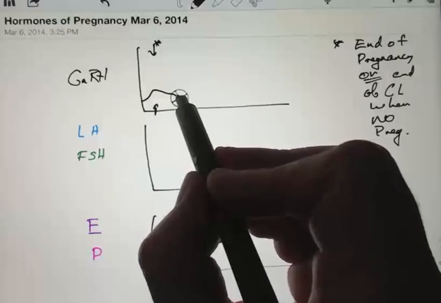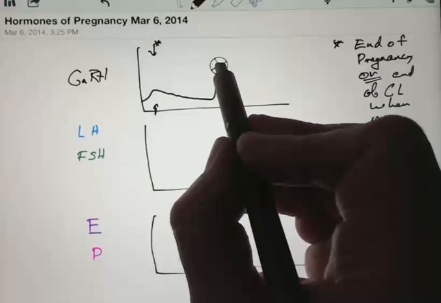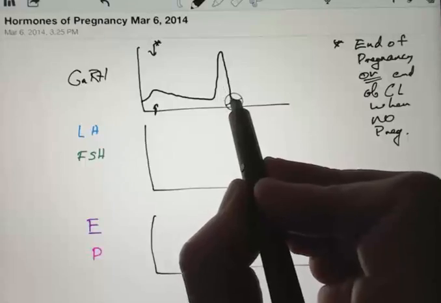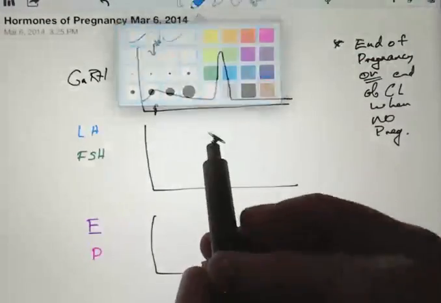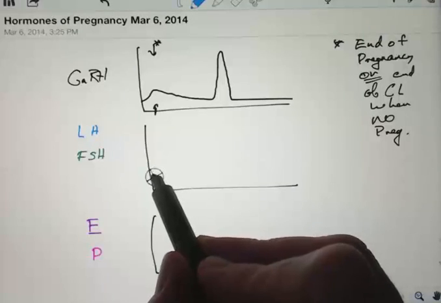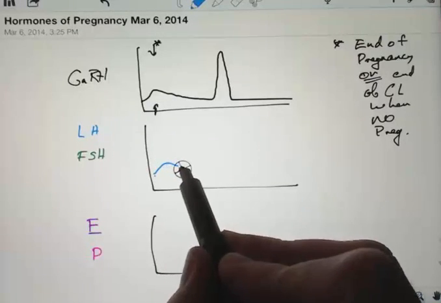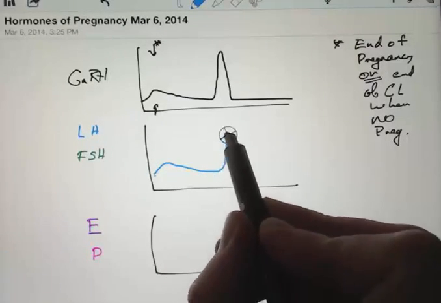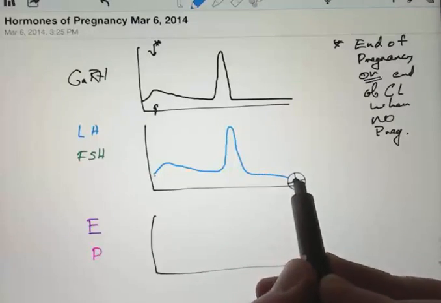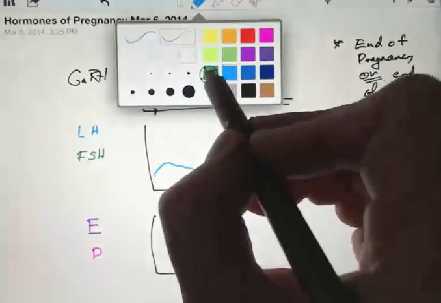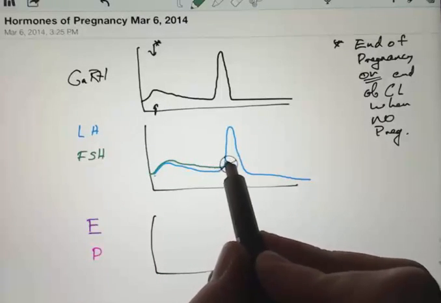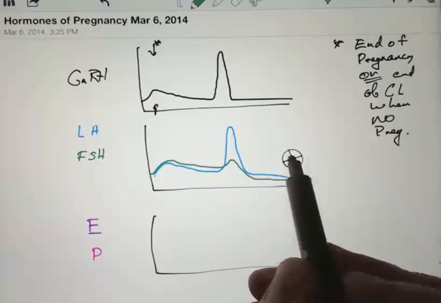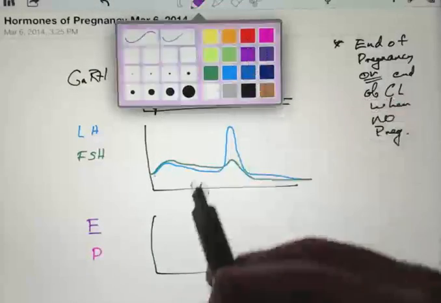So GnRH rises because of the removal of negative feedback, but then it declines because of new negative feedback from the estrogen it's been stimulating in those developing follicles. What about LH? Well, LH rises with GnRH, but of course it's also being inhibited. GnRH is being inhibited, so you have less LH over time, and then it's low after the surge. FSH also goes up with GnRH, tends to stay a little higher, smaller surge for reasons we haven't talked about. There's another hormone we're skipping called inhibin.